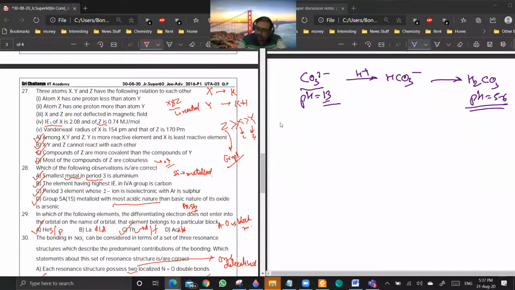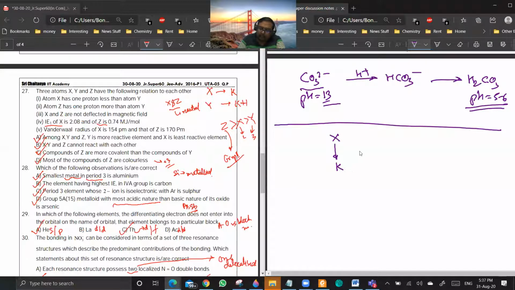Okay. Now in 27, you see it is given that X is having one proton less than Y. Means if X is having atomic number of K, then Y will be having atomic number of K plus 1. Yes or no? Yes, sir. Okay.